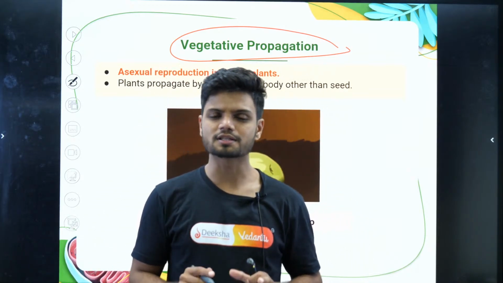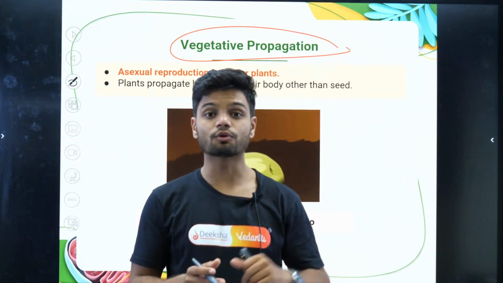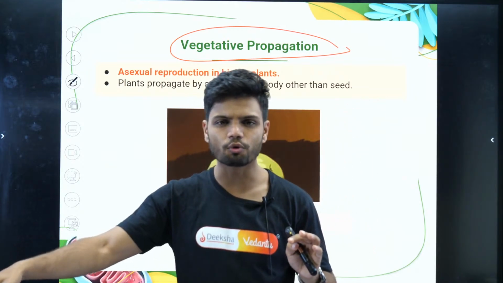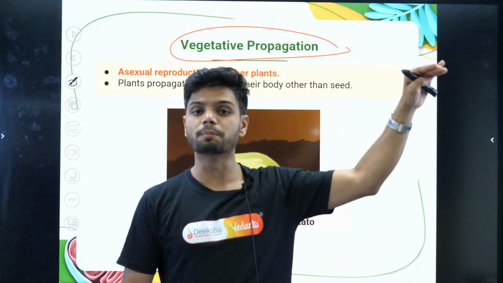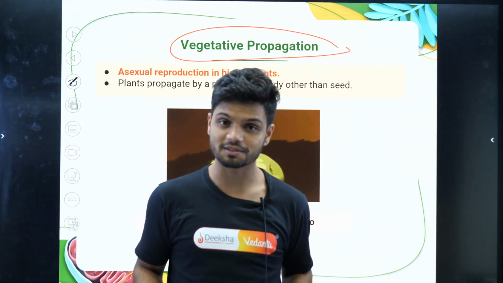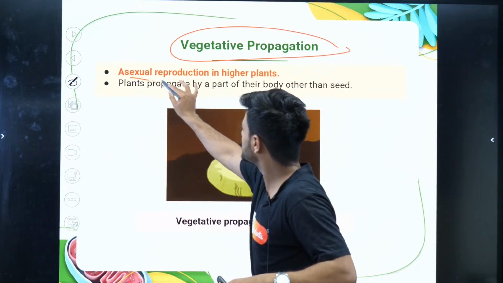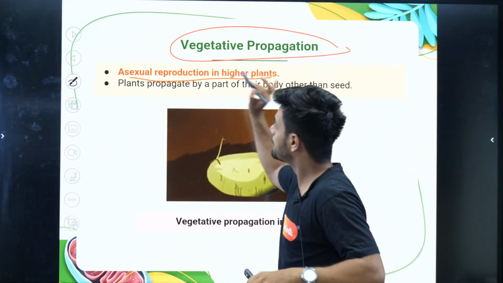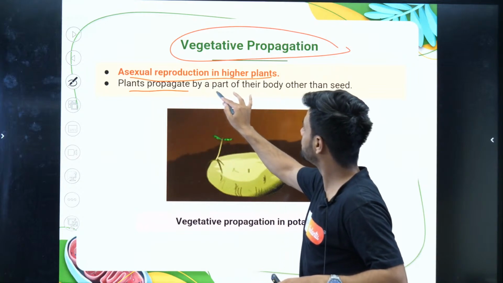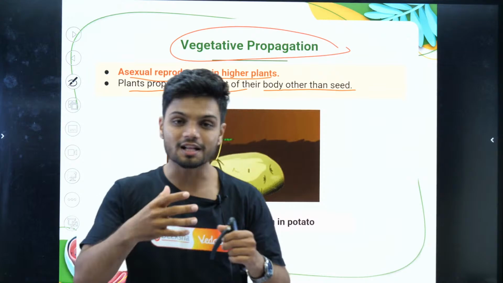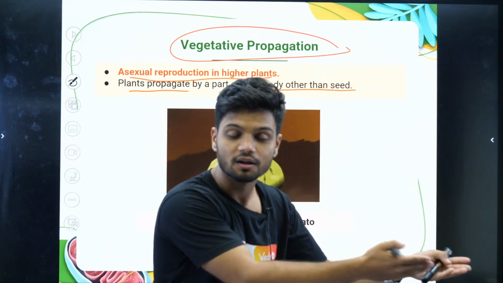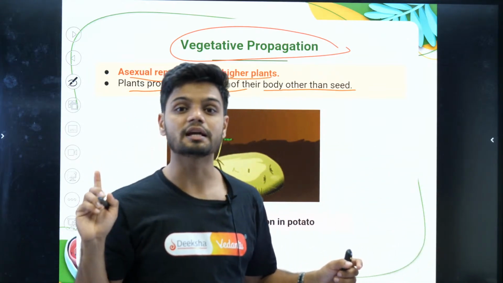Vegetative propagation is a phenomenon which is seen in the case of your higher plants, not like your small plants, not in bryophytes, not in pteridophytes, in higher plants. When I say higher plants, I mean angiosperms. Yes, asexual reproduction in the higher plants. Plants propagate by a part of their body other than the seed. Plants will be able to produce a new plant, but they are not using the seed here.